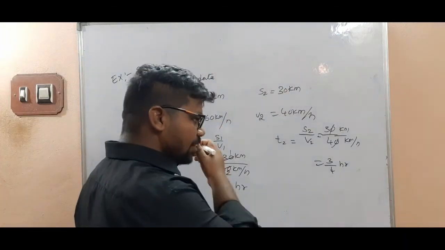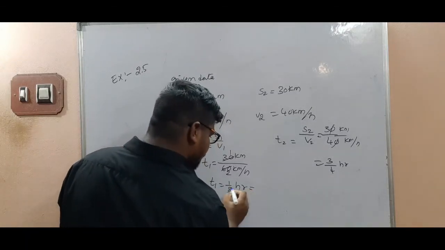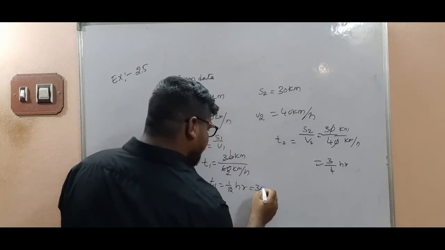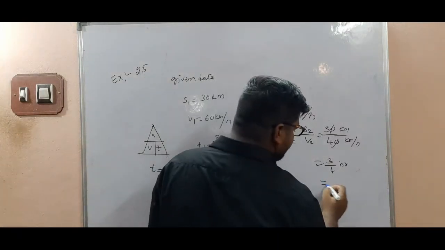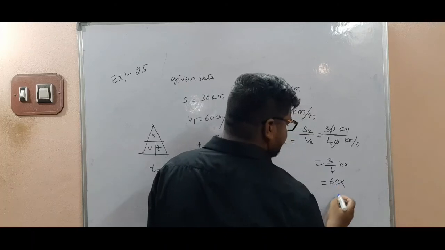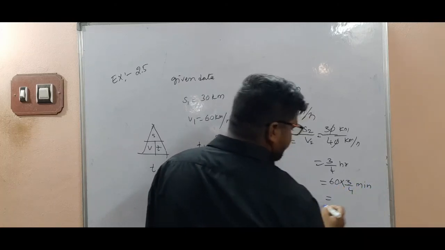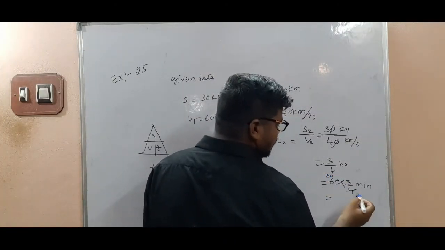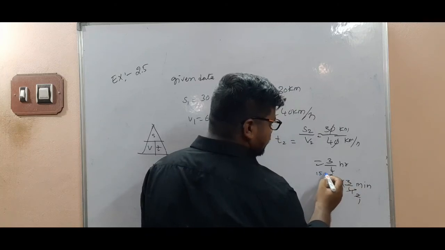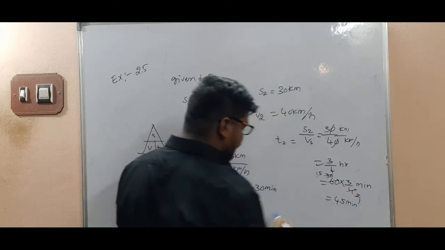How many minutes? Half an hour means 30 minutes. 3 by 4th hour means 60 into 3 by 4 minutes, which is 45 minutes.